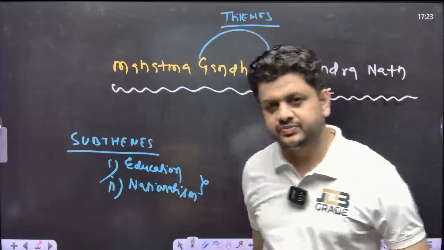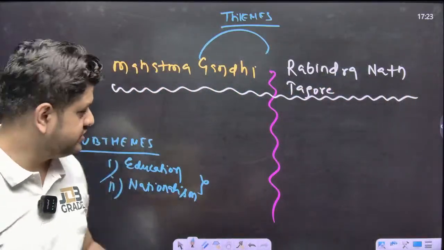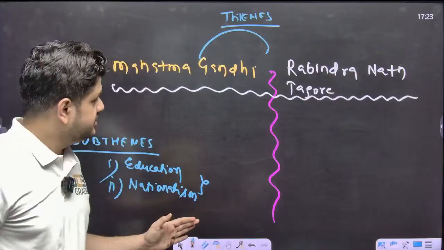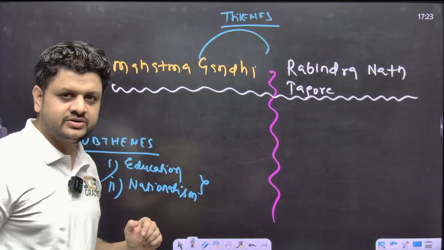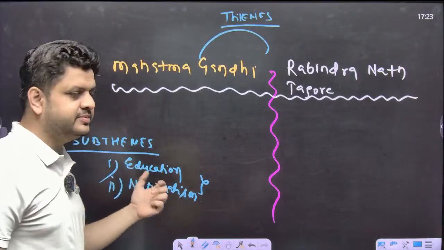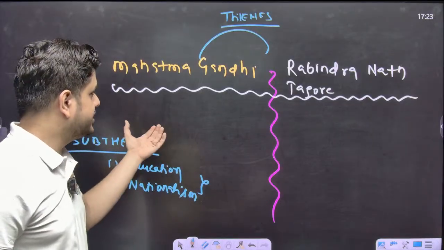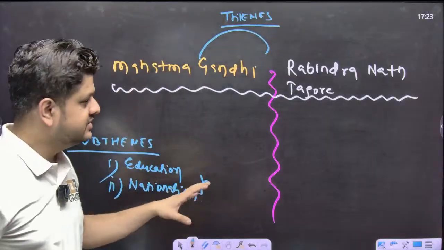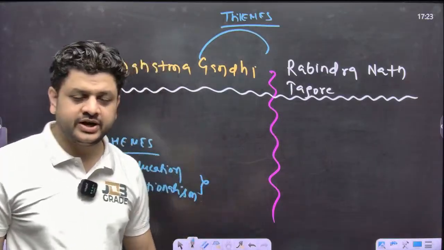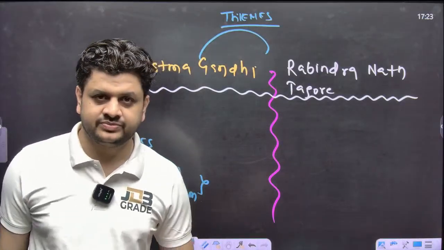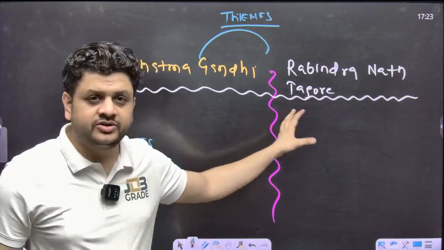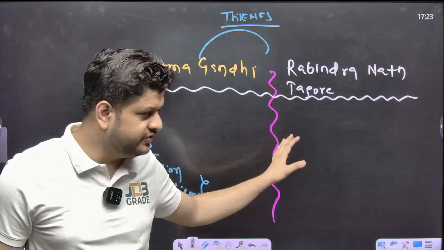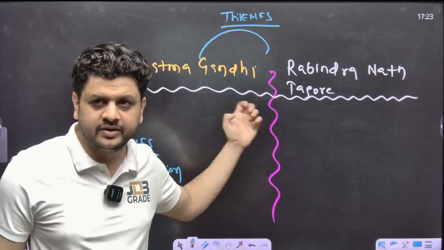Now, as far as education is concerned, Gandhi's idea was different, Tagore's idea was different, right? As far as nationalism is concerned, Gandhi advocated non-violence and Rabindranath Tagore advocated internationalism. Okay, so we will discuss all the things one by one.